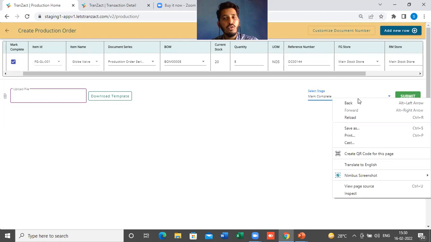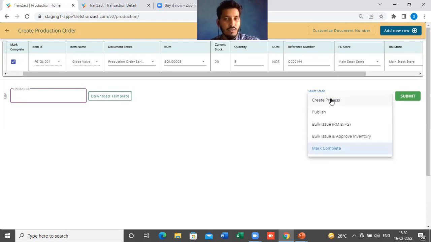Okay, if you want to go step by step, let's say you have a 1 month production cycle, or a 2 weeks or 3 weeks production cycle, then definitely you will go step by step. If you have a larger team in production, you have to go step by step, right? Firstly, we will issue the raw material, we will submit the finished good, we will do the testing, and then we'll complete the whole process, right?